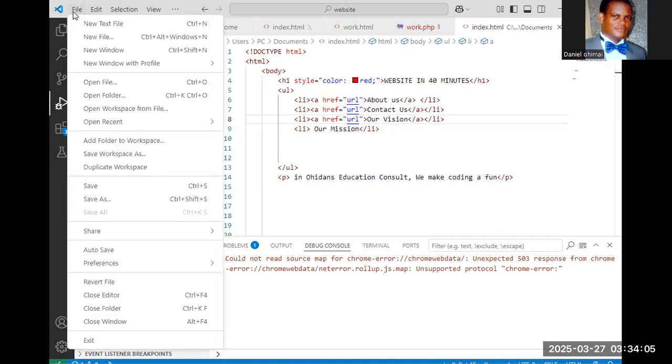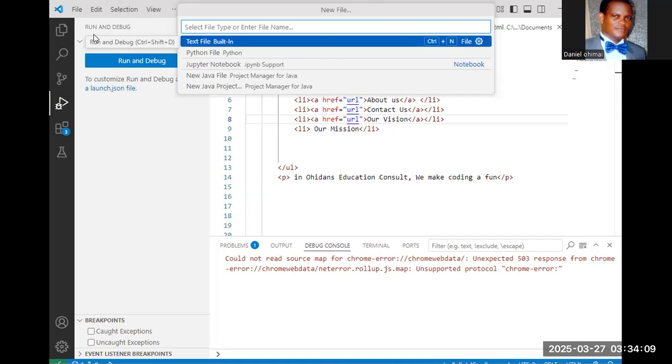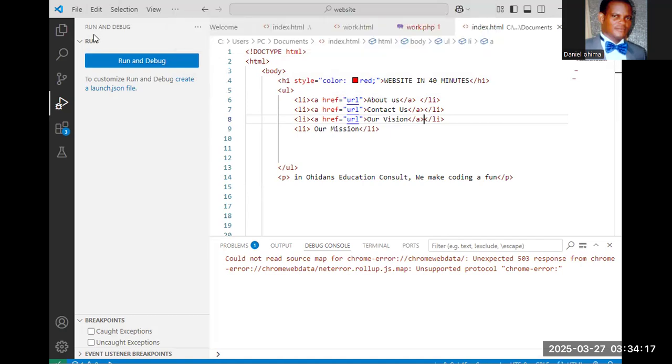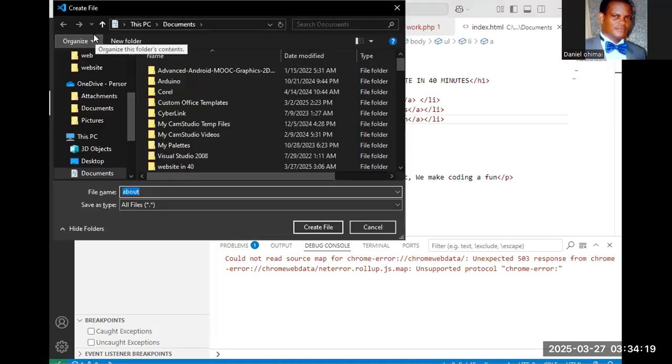So I will click on file, and I will call this one about us.html. Click enter. It asks where I want to save it, and that's the website folder.